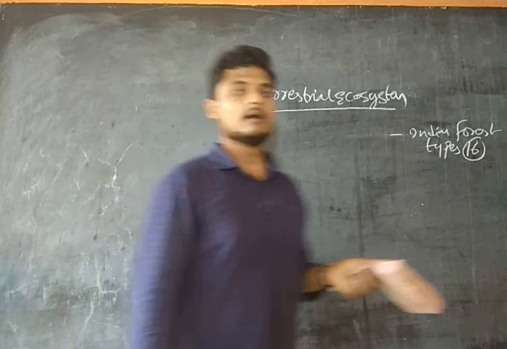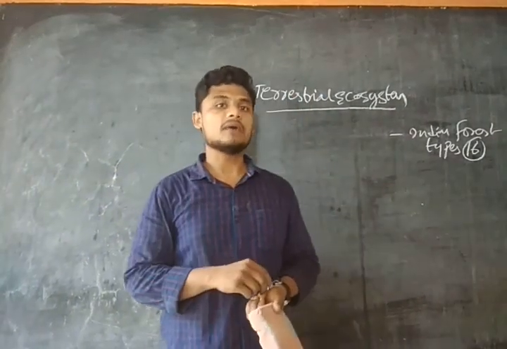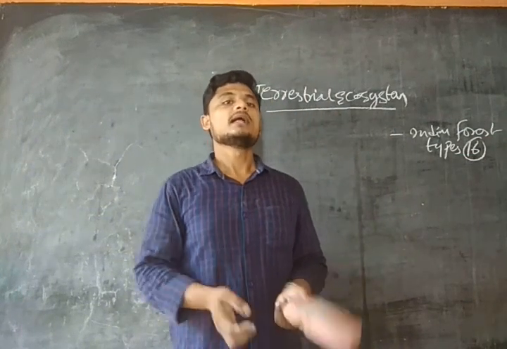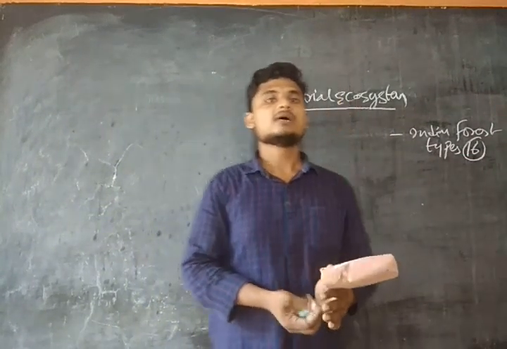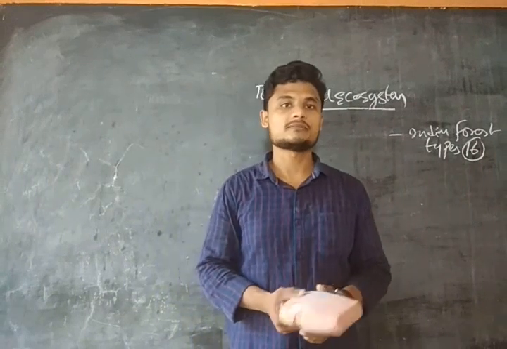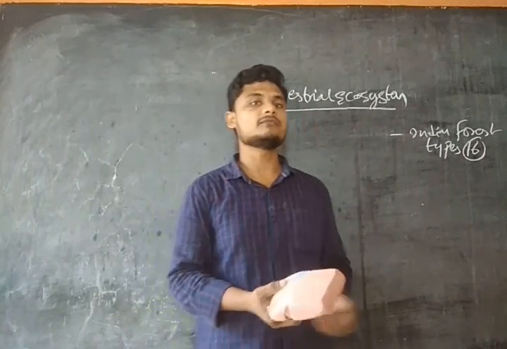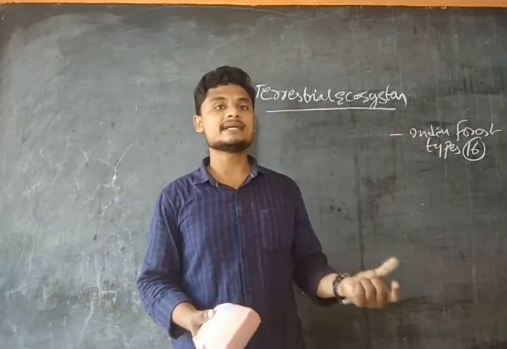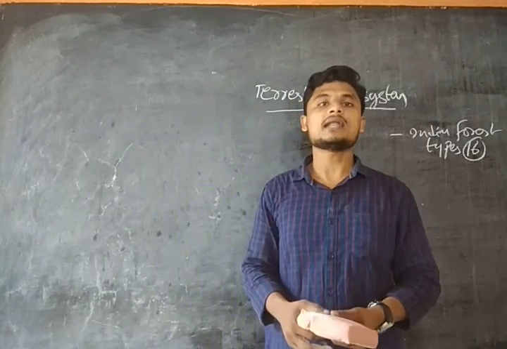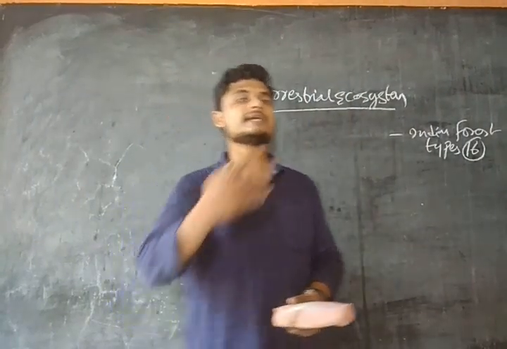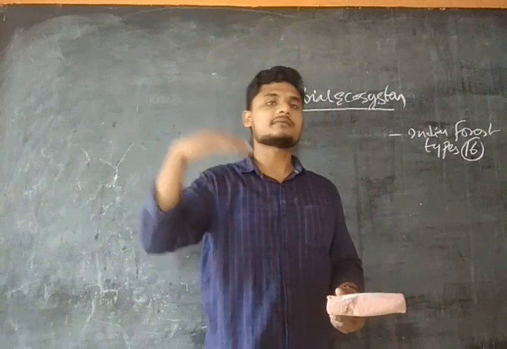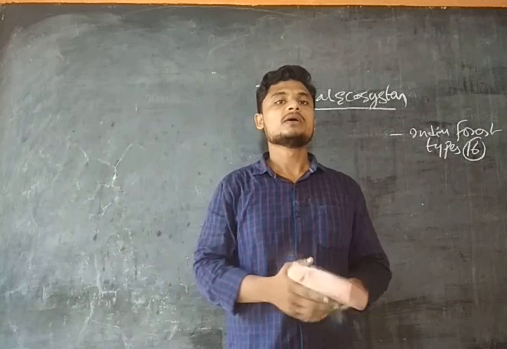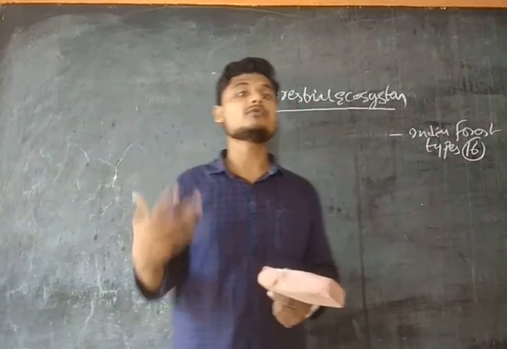Okay, see, guys, ours is a diverse country. We have different ecosystems found in different places. For example, if you take Ladakh, we have the alpine pastures. If you take Rajasthan and Gujarat, there we find the desert, guys. And if you take Kerala, there we have evergreen forest. So in different regions, like east, west, north, south, and the center, we have different types of forest ecosystem, guys.